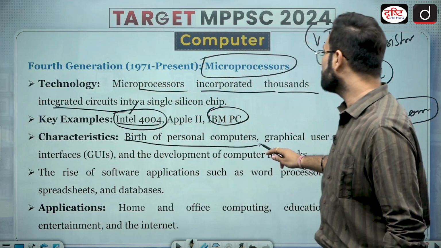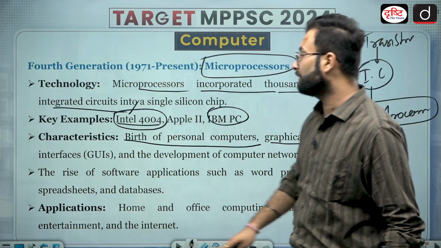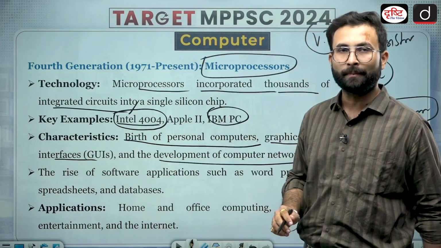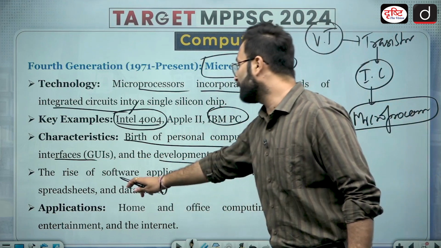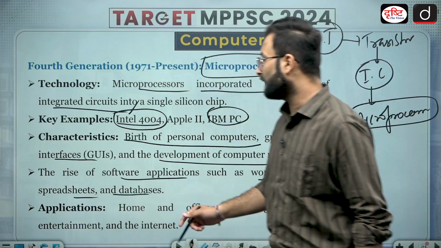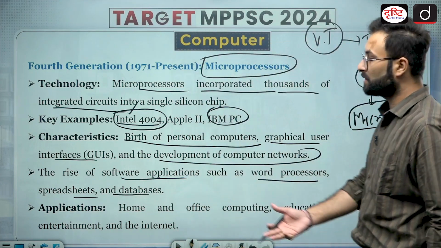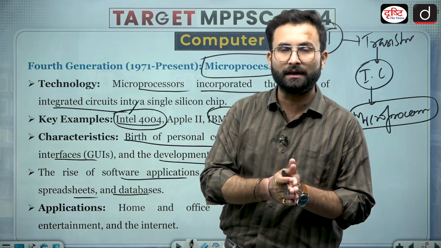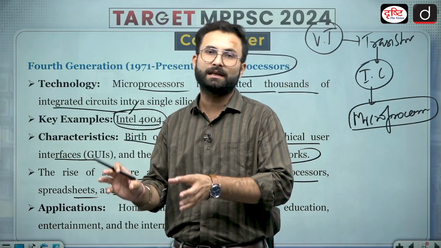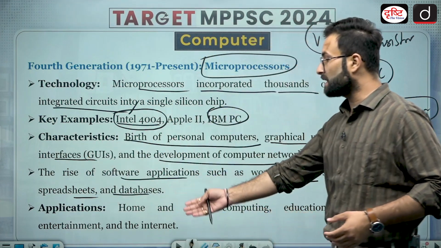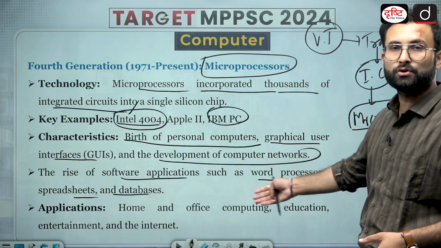Characteristics: the birth of personal computers, the graphical user interface, GUIs were there, and the development of computer networks. Then came the rise of software applications from that point of time, such as word processors, spreadsheets, databases, etc. Applications in home and office computing, education, entertainment, and the internet. From earlier mathematical calculations, it came to scientific calculations, then to business, and now it is coming to other fields like entertainment, internet, education, etc.